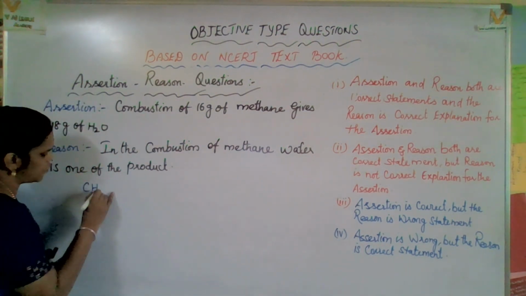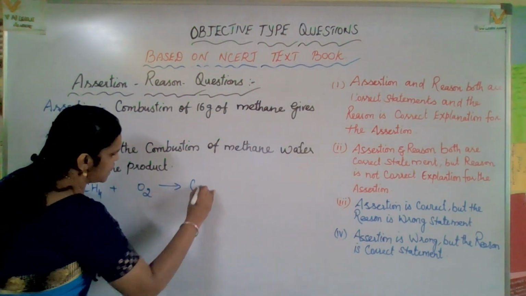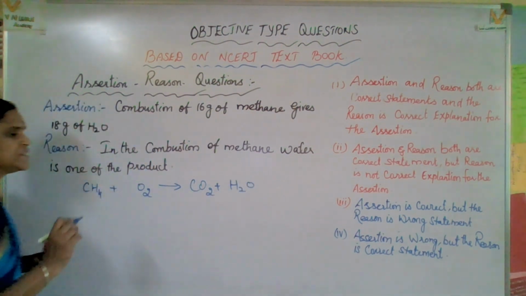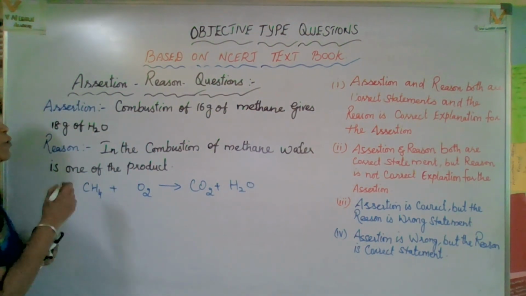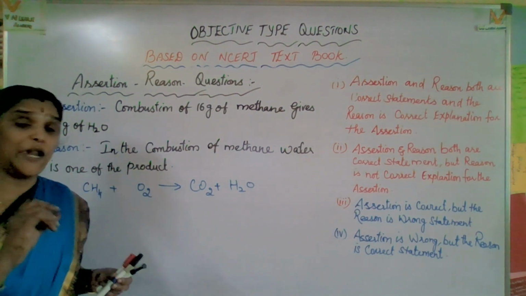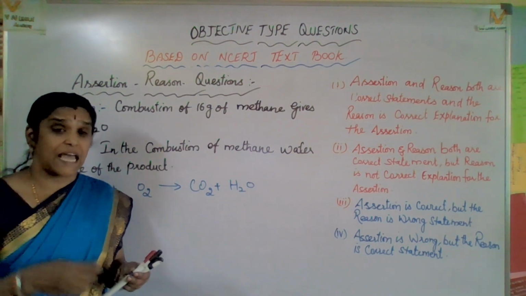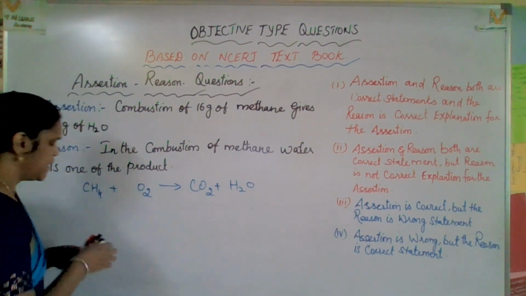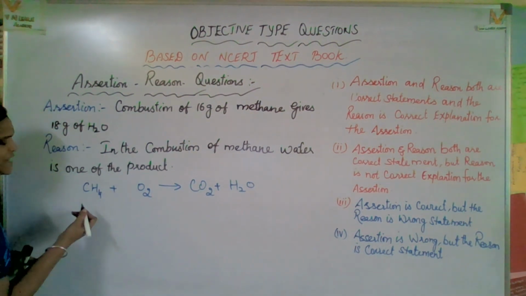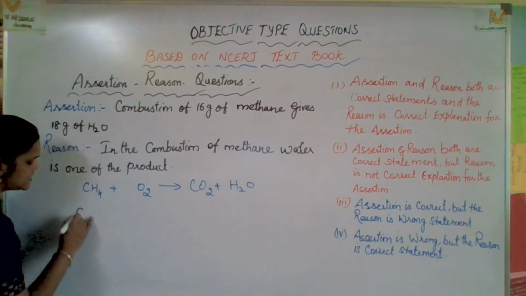Methane CH4 plus O2 gives CO2 plus H2O. This is a general equation. Now we have to balance the equation. For balancing, the stoichiometry method is involved in solving this problem. Yes, what is this stoichiometry method? Here is an easy way to balance the equation, which I just mention here.